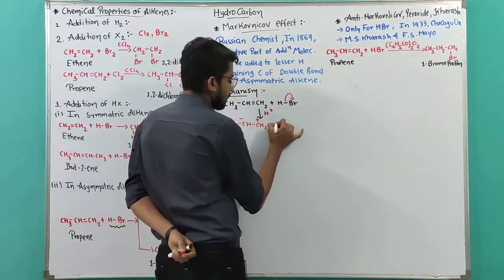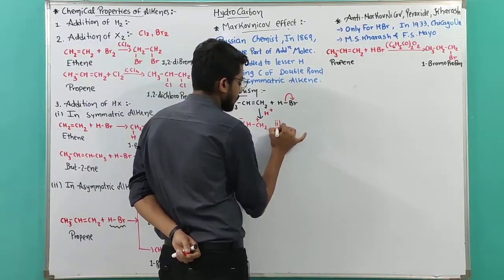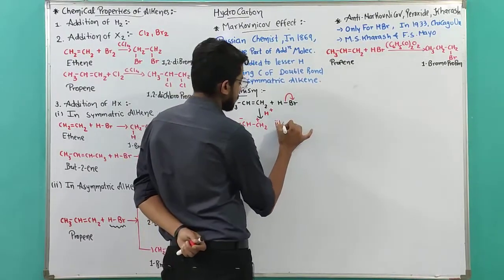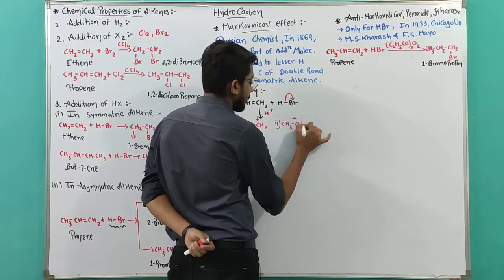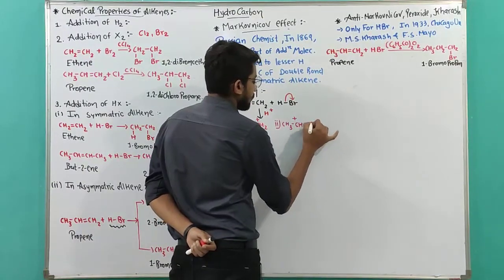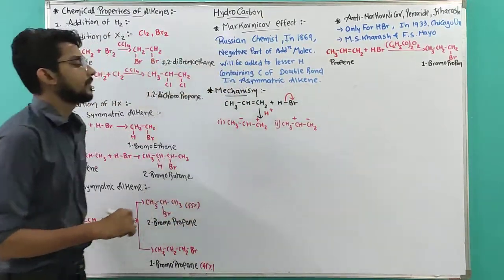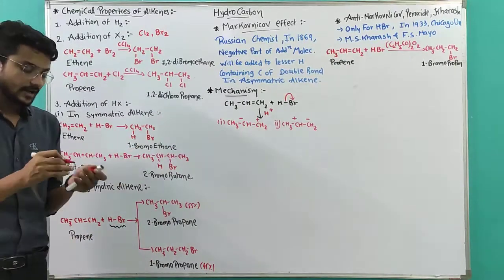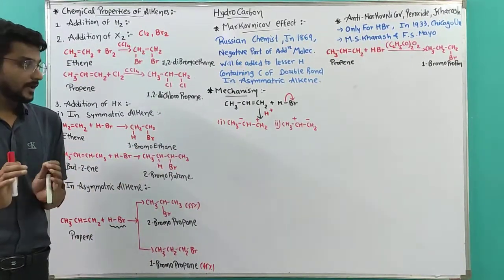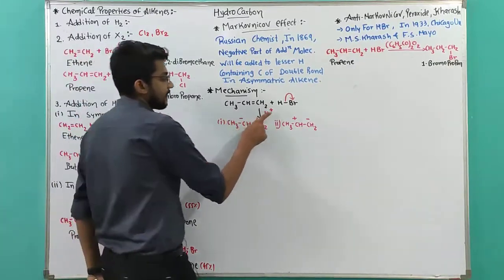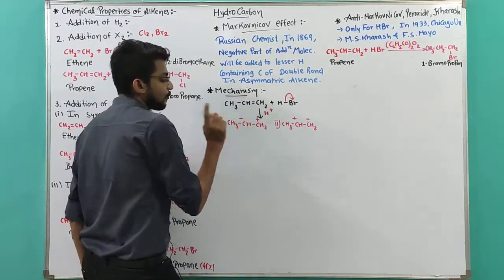Second possibility: suppose the bond electrons are given to the first carbon, so the middle carbon will be positive and the first carbon will be negative. Now, a very important thing, H plus will attach to the negative part.